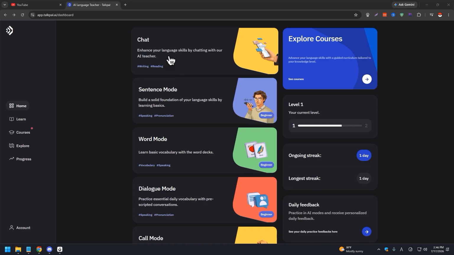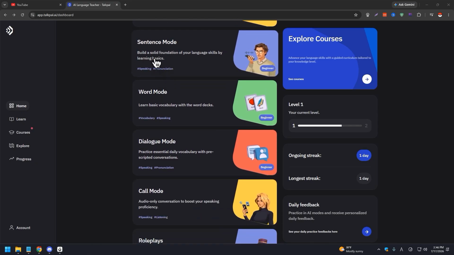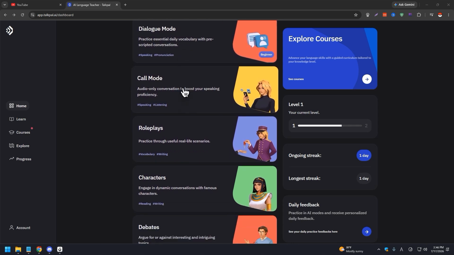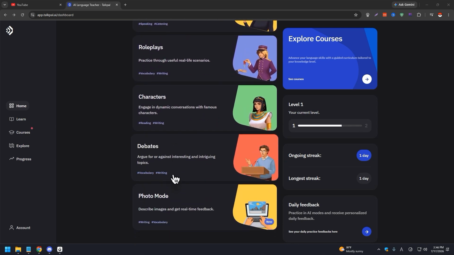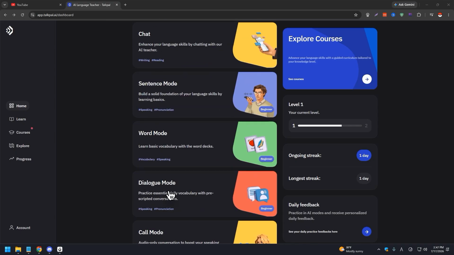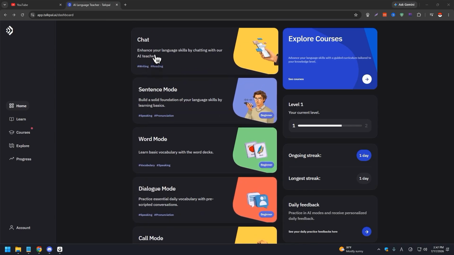You have chat, enhance your language skills by chatting with your AI teacher. Sentence mode, build a solid foundation of your language skills by learning basics. Word mode, learn basic vocabulary with the word text. Dialogue mode, call mode, role plays, check characters, debates. You can actually debate the AI, and photo mode, describe images and get real-time feedback. So this is pretty cool because at least it's not just the chatting, right?